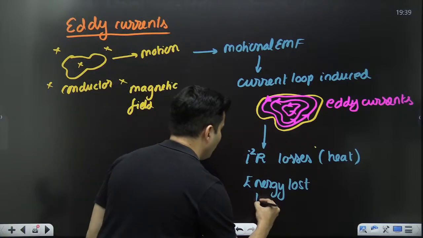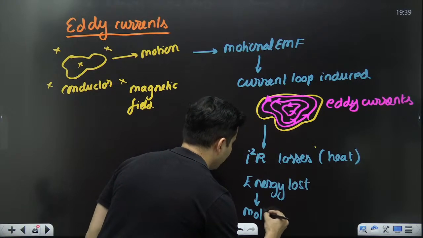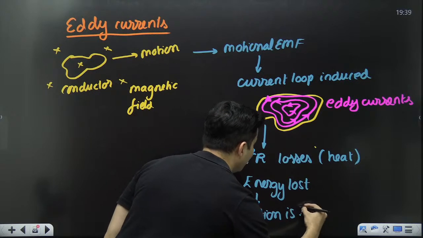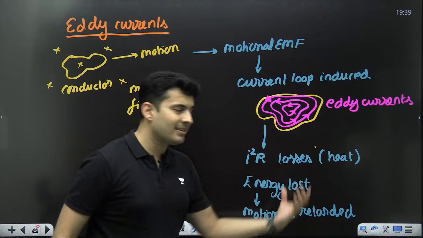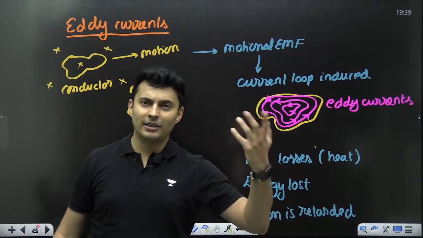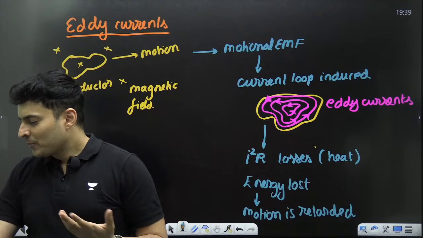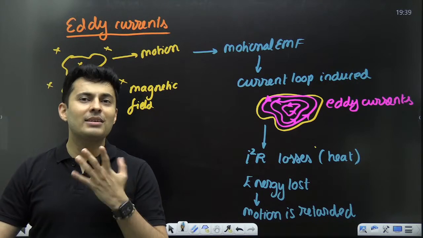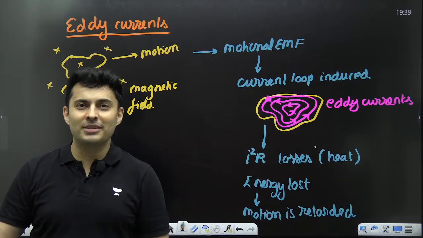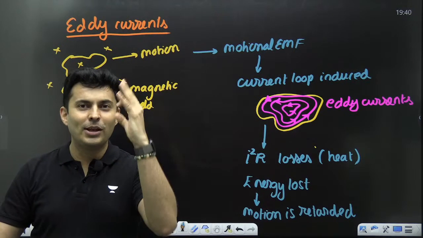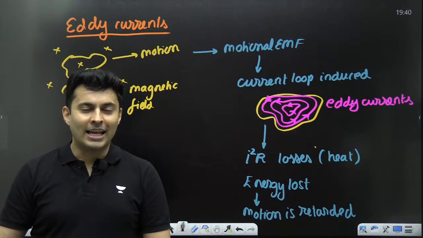All right. So the motion is what? Retarded, decelerated because of these losses. Kinetic energy gets converted into heat energy. So now you might be thinking, sir, maybe it's not a very bad thing. I think I can use it. Where do you think you can use this? Is there some application? Can I use this somewhere?